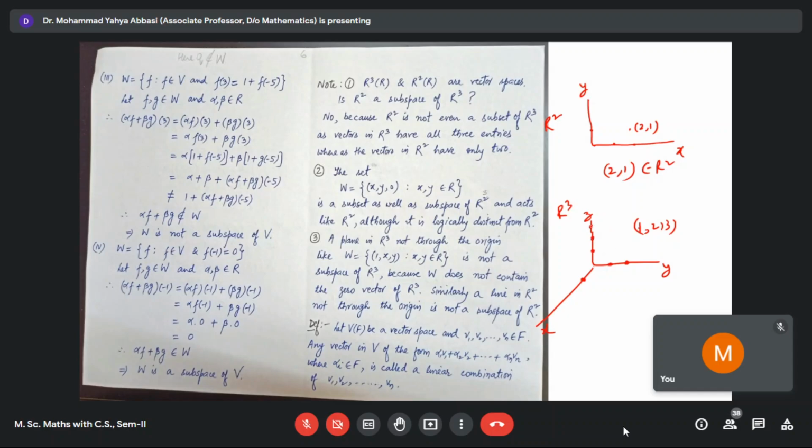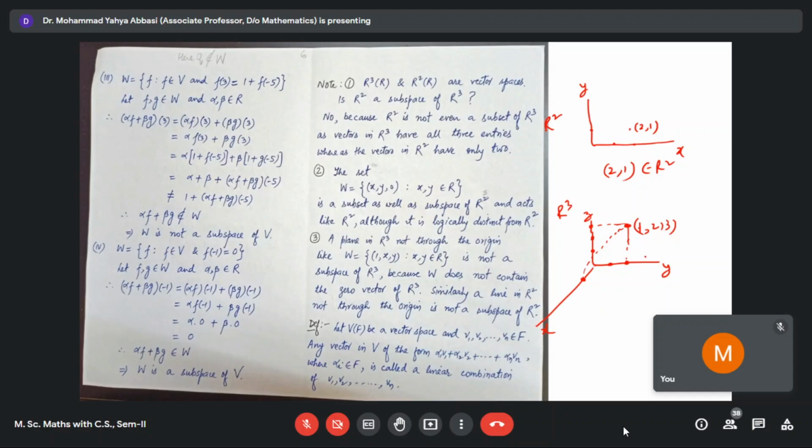Now if we draw perpendiculars from them, their intersection will give you the point (1, 2, 3). You draw perpendiculars from there, and the point of intersection will be the point given by (1, 2, 3).